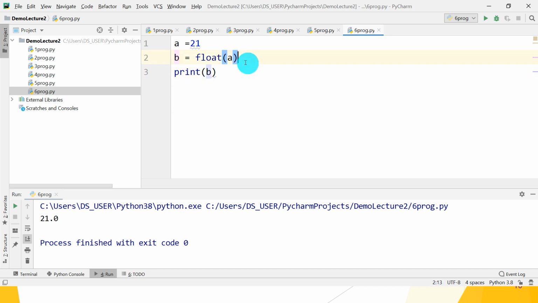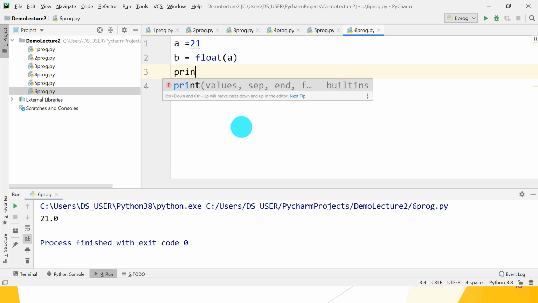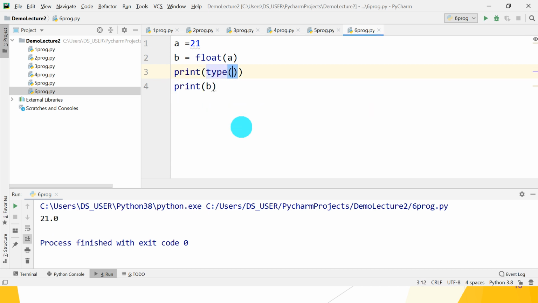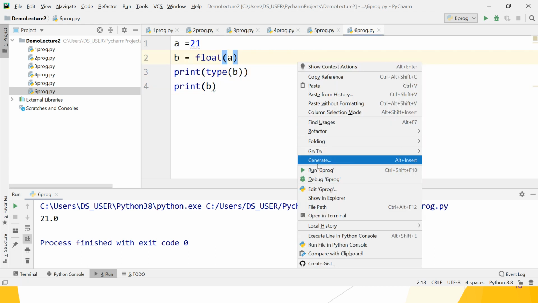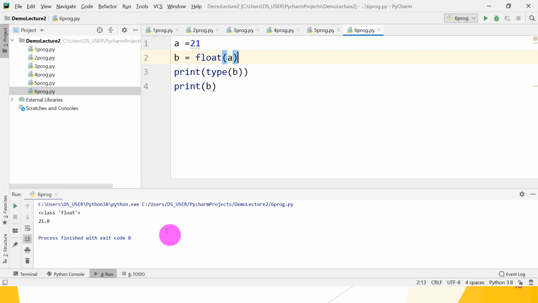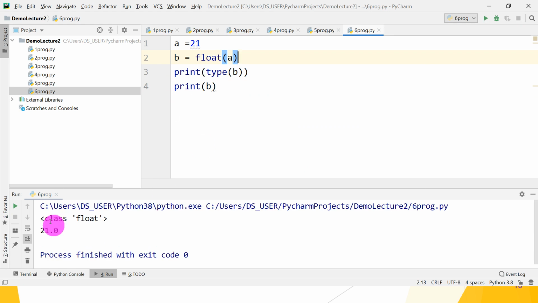You want to check what is the type of b? So print, and inside print type, inside type you can give b. What is the type of b? So what is the type of b? The type of b is float, and 21 is b's value.